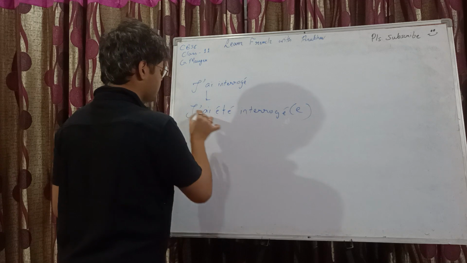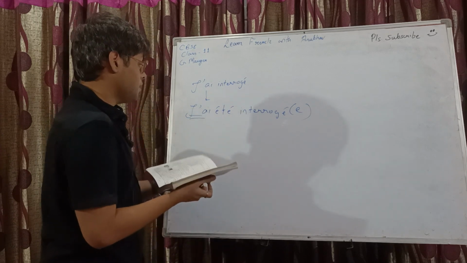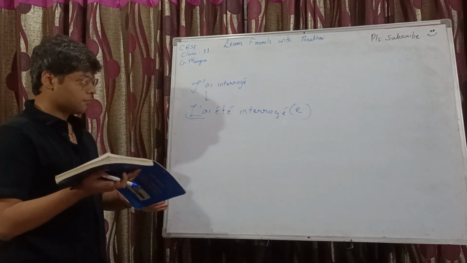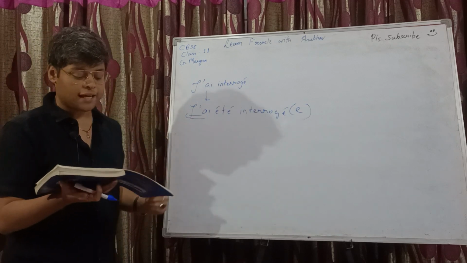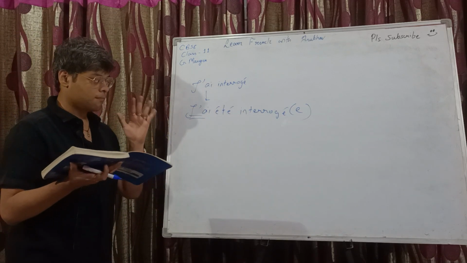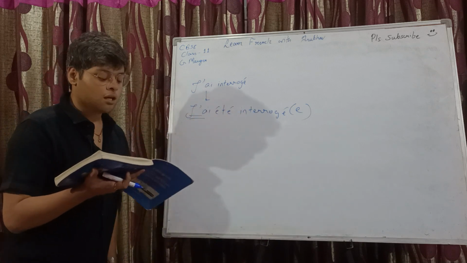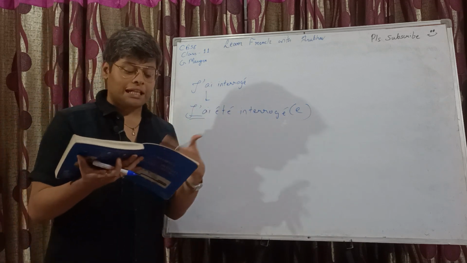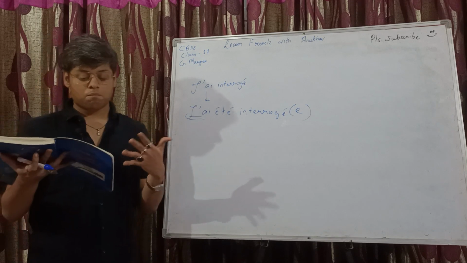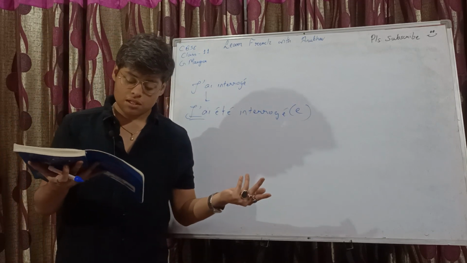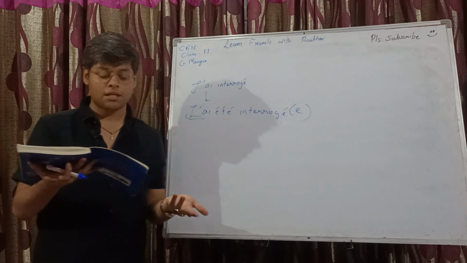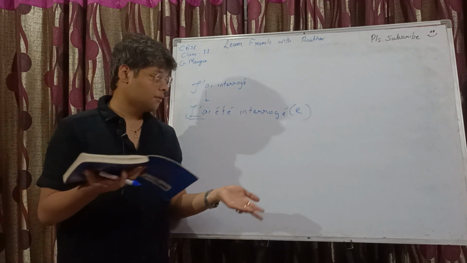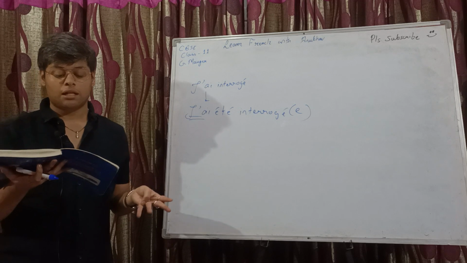E can be added if je is feminine. I mean, if there's a female saying I, then that person will be using E, and if a male, then without an E. Okay. So, j'ai été interrogé. I was interrogated. Tu as été interrogé. Elle a été interrogée. Nous avons été interrogés.